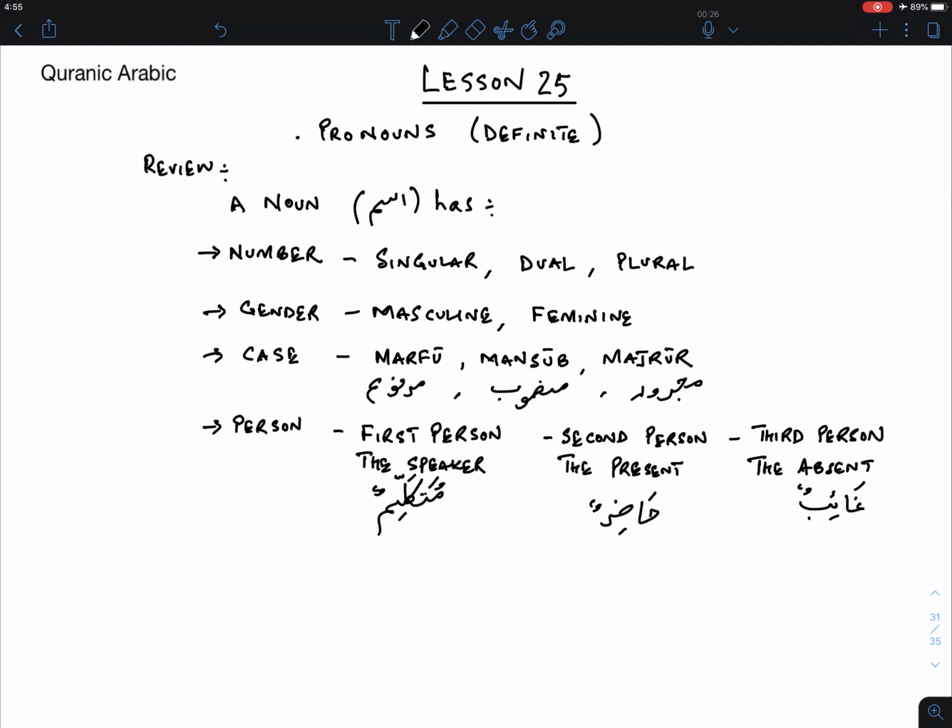So you have to pay attention to these four: the number, the gender, the case, and the person, and be on the lookout for the variations that result because of these.